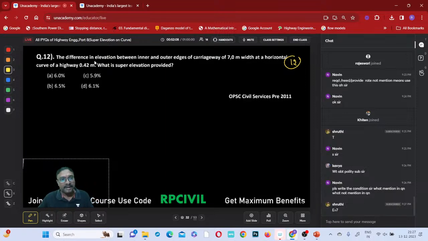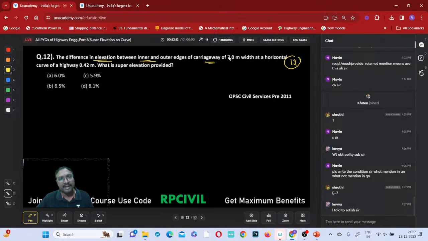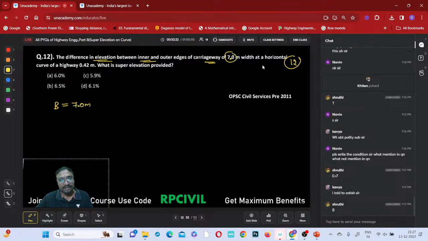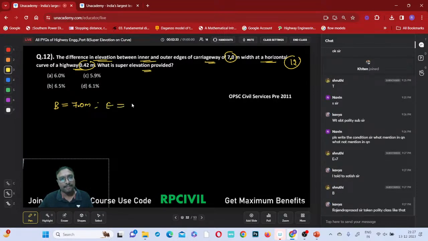Difference in elevation between the inner edge and the outer edge of the carriageway of 7.0 meter width. What is that width equal to? This is 7 meter. Horizontal curve with a highway. The level difference capital E will be equal to 0.42 meters.